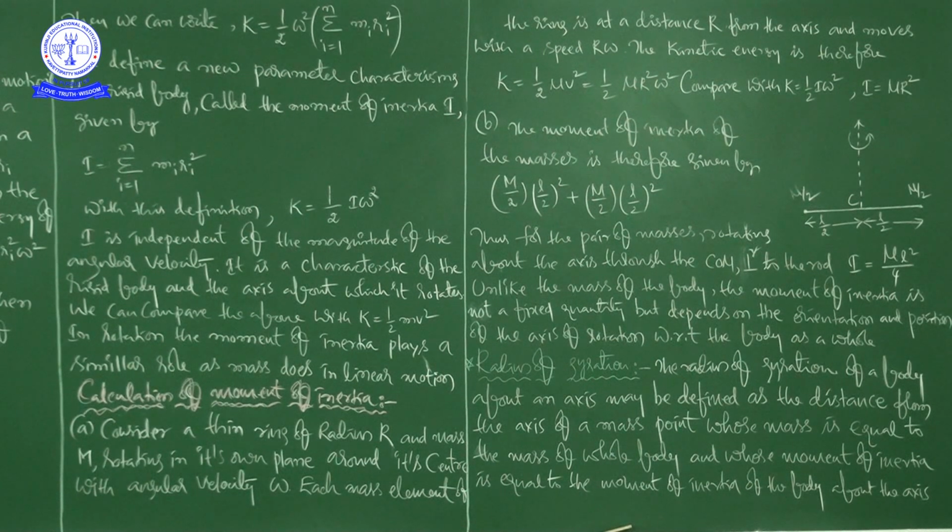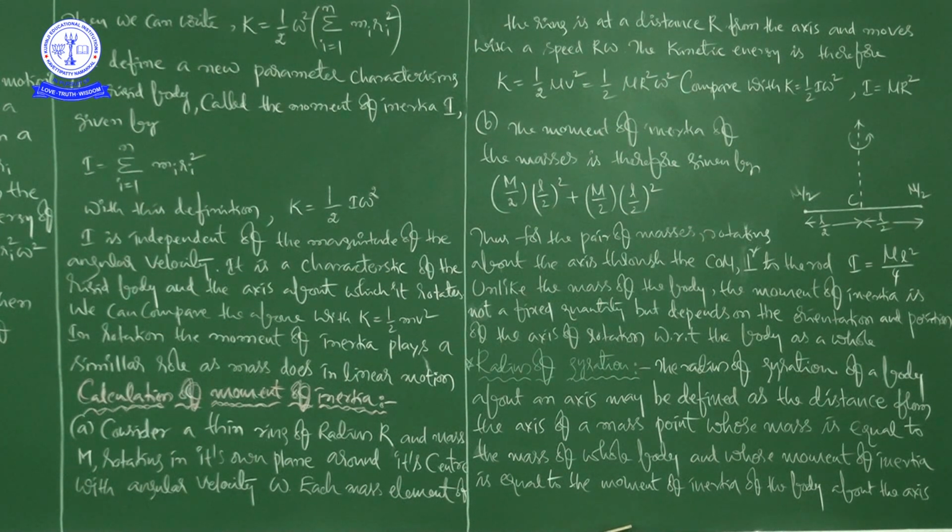It is a measure of the way in which different parts of the body are distributed at different distances from the axis. So it is like a two particle system. Here also you can find the moment of inertia, and for a single body rotating about an axis you can also find that. Whenever there is a rotational motion, you can calculate the moment of inertia.